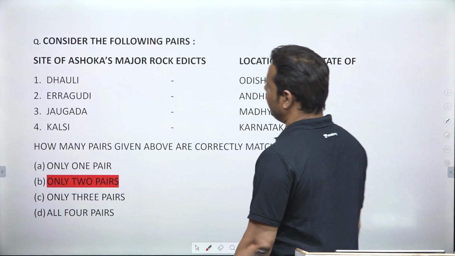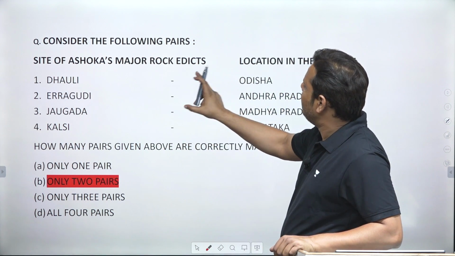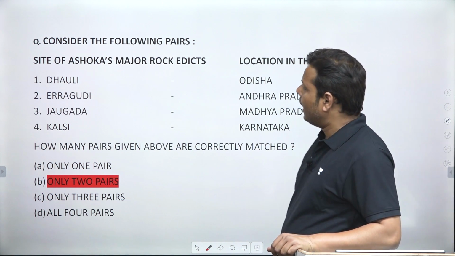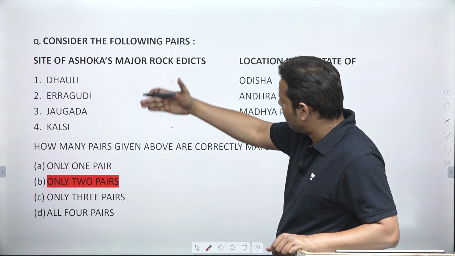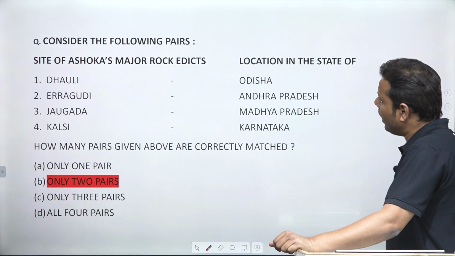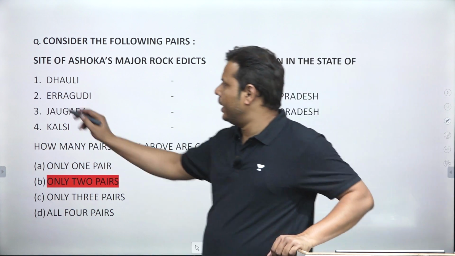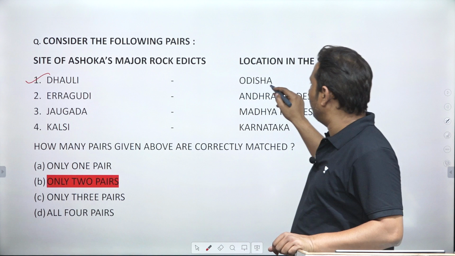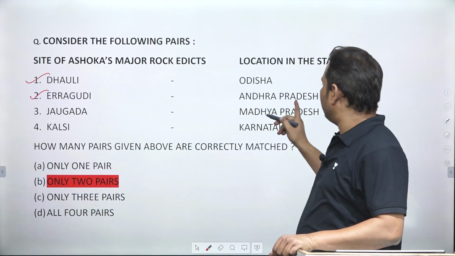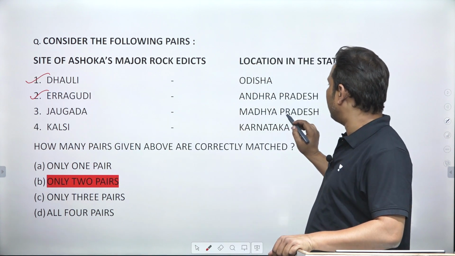Okay, next question. Consider the following: the sites of Ashoka's major rock edicts and their location in the state of. That's a very simple question. It has listed some of the rock edicts of Ashoka on one side and their locations on the other, and asks you to find the correct pairs. Dhauli is located in Odisha. That's correct. Then Eragudi is located in Andhra Pradesh. This is also correct. Then Jaugarh, and it says Madhya Pradesh.